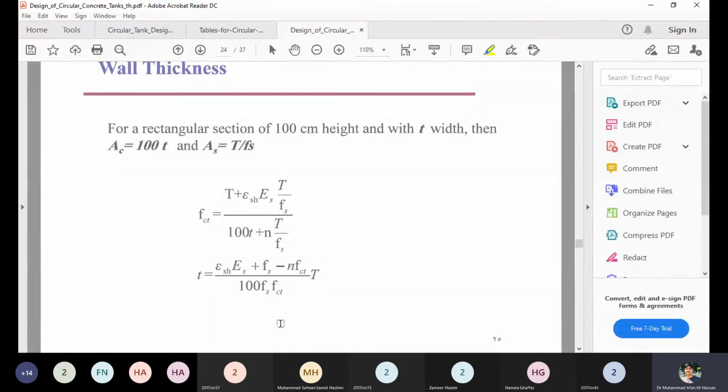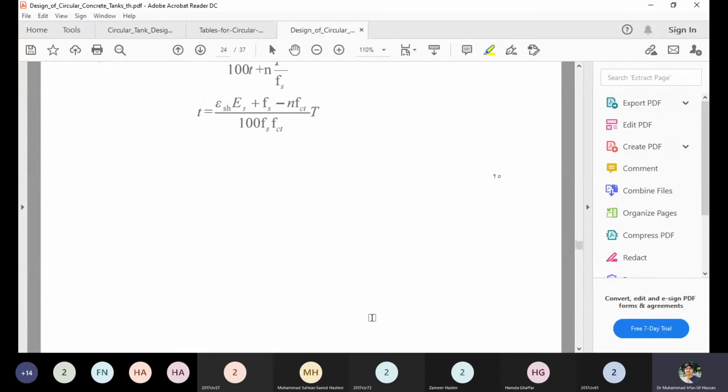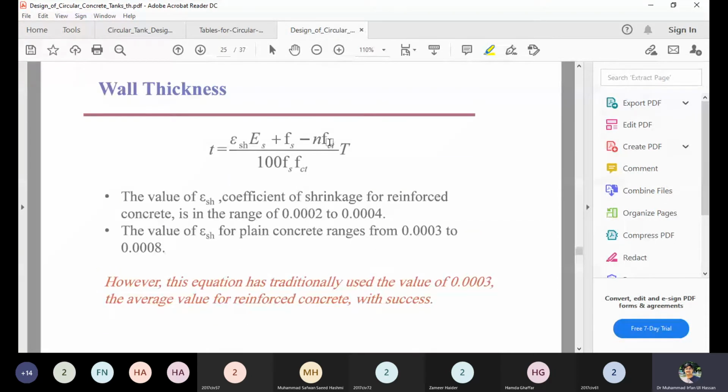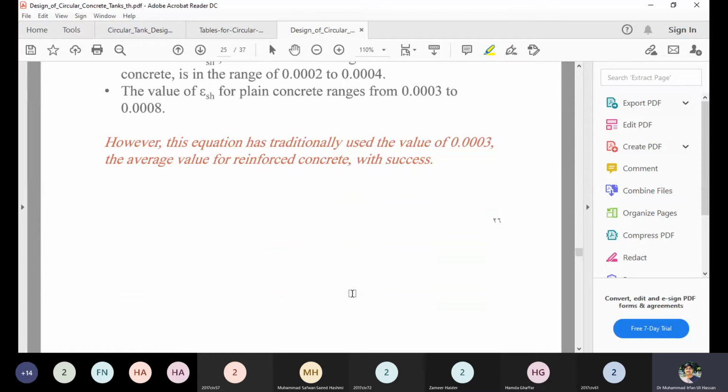Then this last formula is valid, and you can determine the thickness directly from this formula. The value of the shrinkage strain that you will use is 0.0002 to 0.0004, and for plain concrete the shrinkage strain is higher, 0.0003 to 0.0008. But you can generally use 0.0003 for the shrinkage strain.